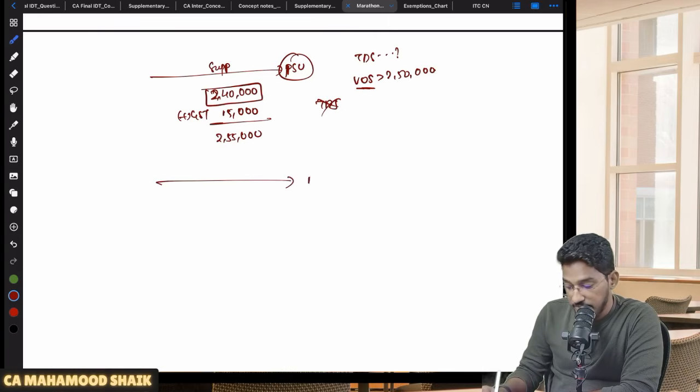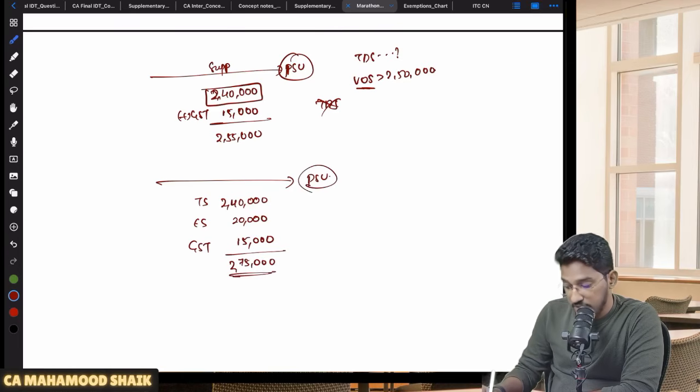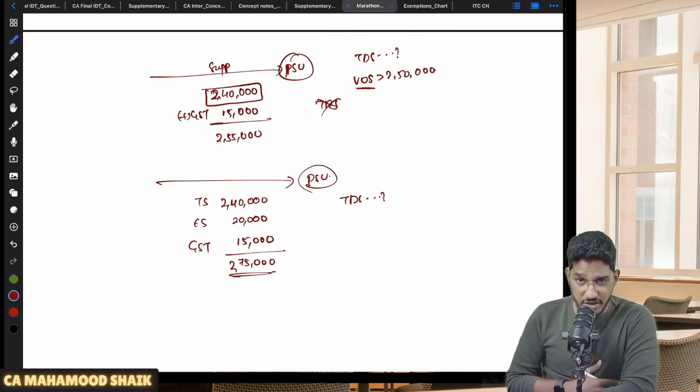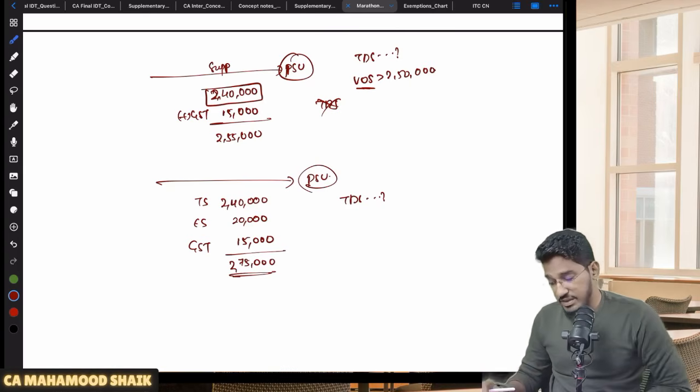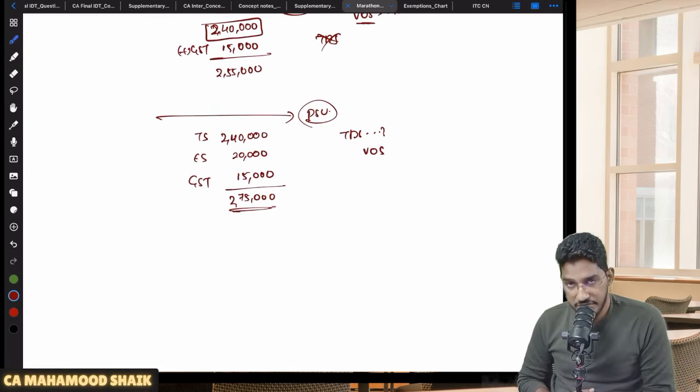Let me tell you one more case. There is a PSU here. They're receiving supplies. Taxable supply amounting to 2,50,000. Exempt supply amounting to 20,000. On taxable supply, GST is there, which is coming to 15,000 rupees. Total 2,75,000 rupees worth of supply. Now, PSU is a notified person. So, whether TDS will become applicable here? TDS will become applicable, as I have told, only when the value of supply under a contract exceeds 2,50,000. Now you tell me here, what is the value of supply? Did it exceed the value of 2,50,000?